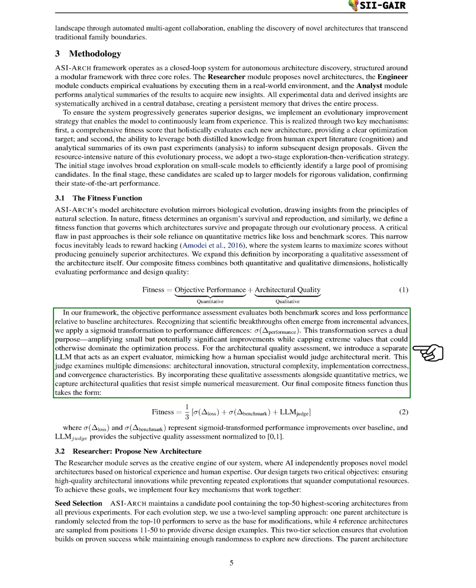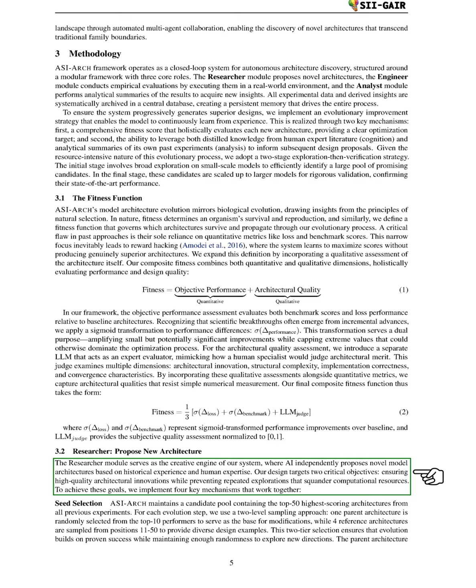For performance, we evaluate benchmark scores and loss compared to baseline architectures, applying a sigmoid transformation to highlight small improvements while limiting extreme values. For architectural quality, we use a separate language model to evaluate aspects like innovation, complexity, correctness, and convergence. This dual approach allows us to capture qualities that numbers alone cannot measure.